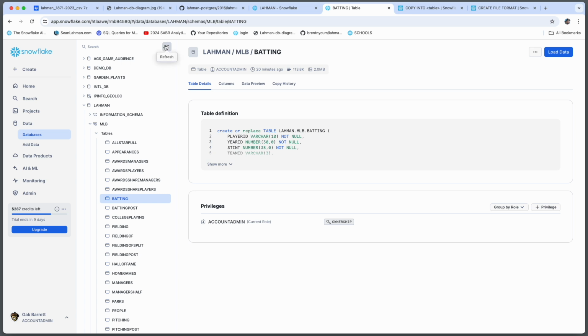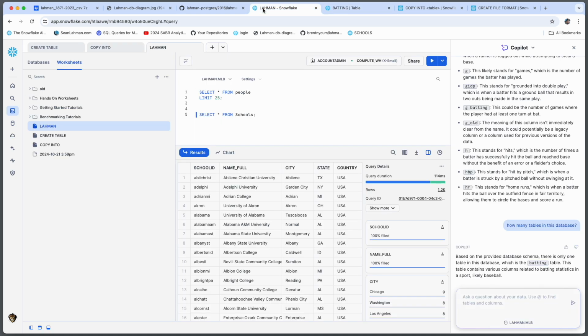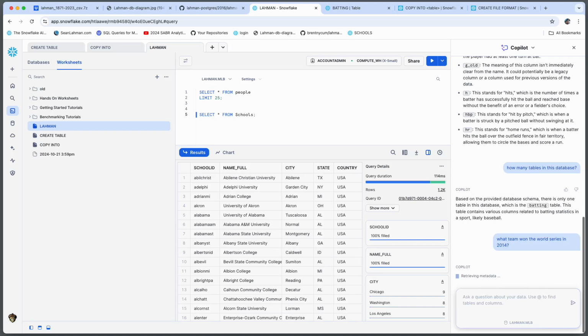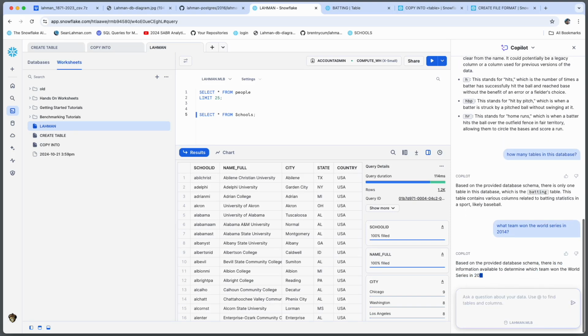So I'm impressed at how it comes back with some of the definitions of the column names. Let's ask it another question. Basically, who won the World Series in 2014? Again, it just says it only knows about the batting table. And that's fine. We'll revisit this.